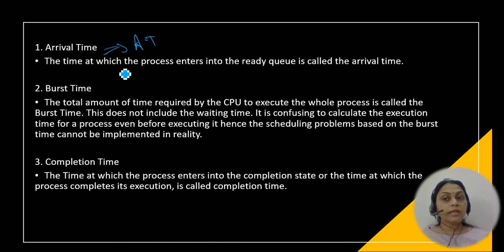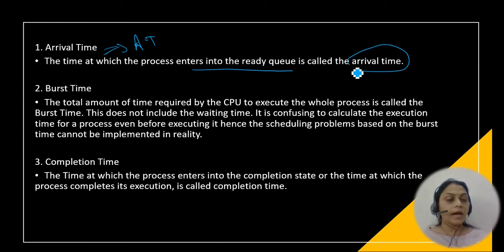Arrival time is nothing but the time at which the process enters into the ready queue. The process that has entered into the ready queue, we call it the arrival time. So the process may enter at 0 time, or it may enter at 3 seconds, something like that. Okay, that is arrival time.